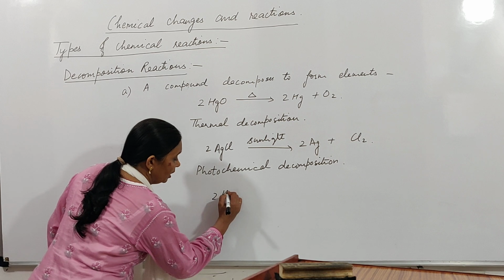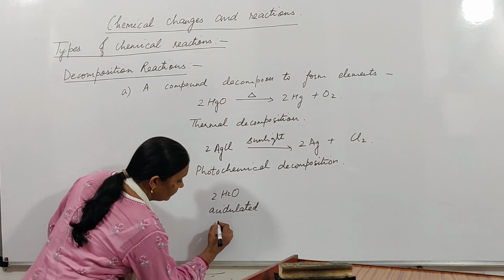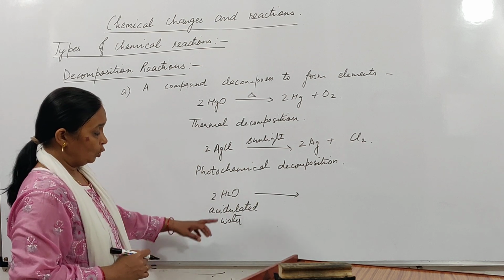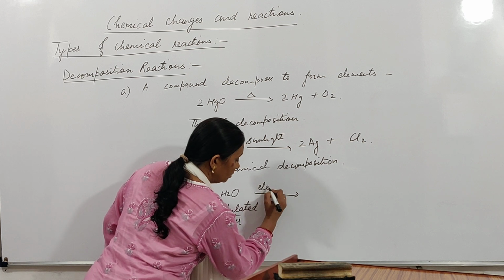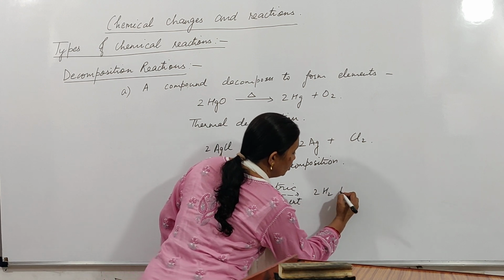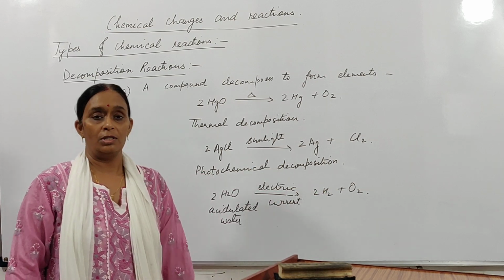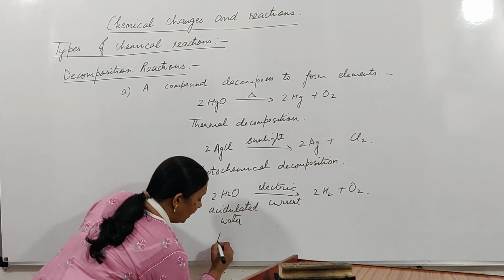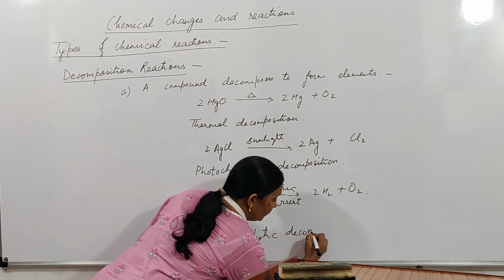For example, if we take acidulated water. Acidulated water means you have added acid to water. After adding acid to water, you pass electric current. What will happen? It will break up into hydrogen and oxygen. This breaking up of water to form hydrogen and oxygen is known as electrolytic decomposition.